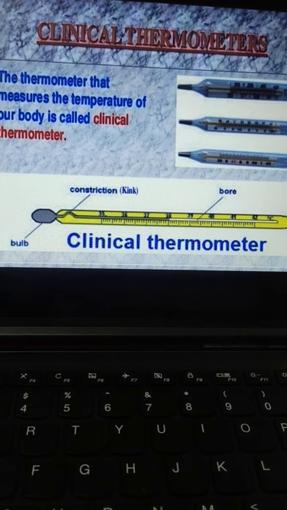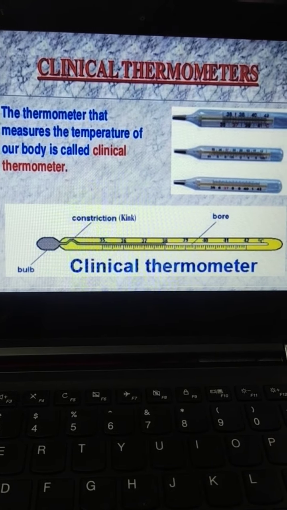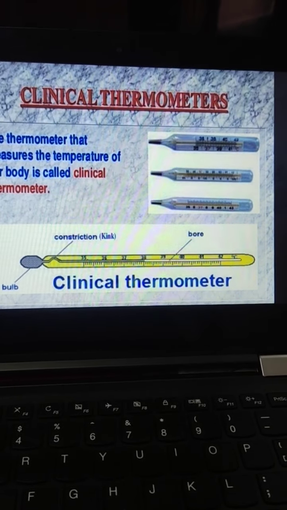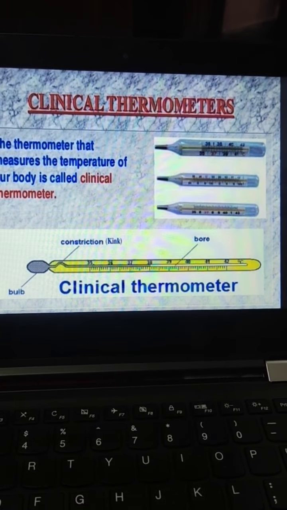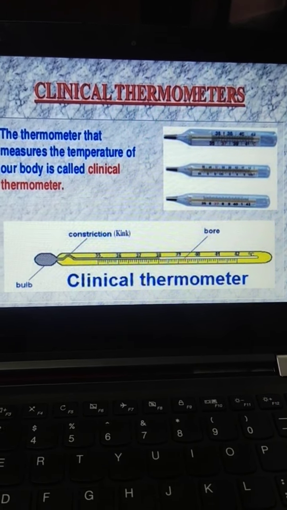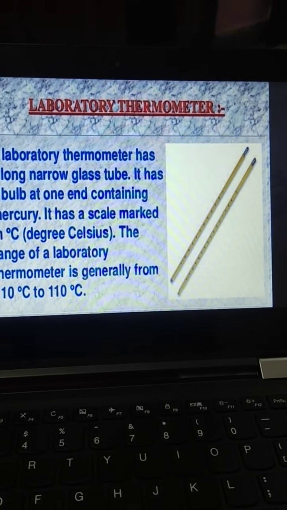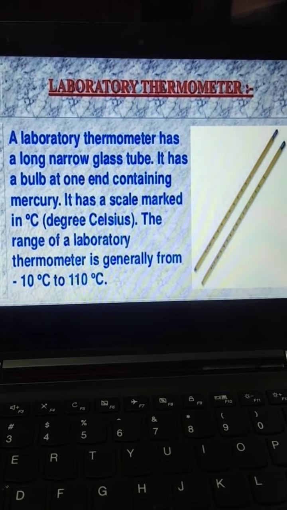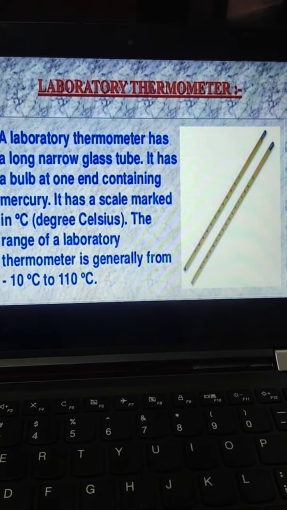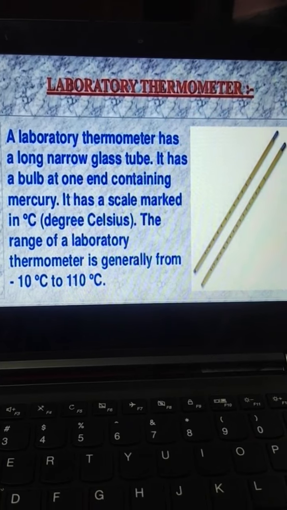Next, the device to measure the temperature is known as thermometer. Thermometer measures the temperature of a body. We have two kinds of thermometers, clinical thermometer and laboratory thermometer. So clinical thermometer is used by the doctors to measure the temperature of a patient. Got it? Next is laboratory thermometer. Beta, we use that in our practical labs to measure the temperature of certain liquids or chemicals.